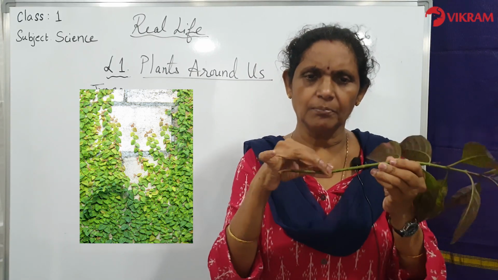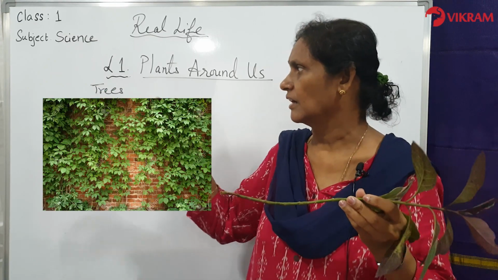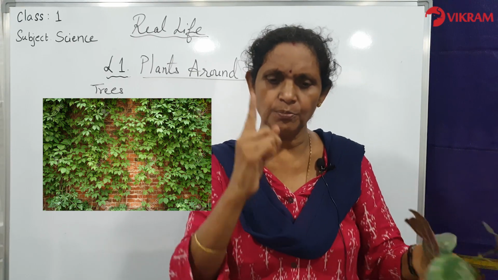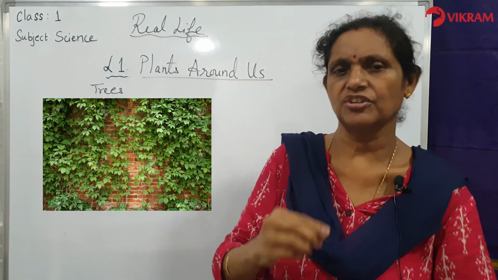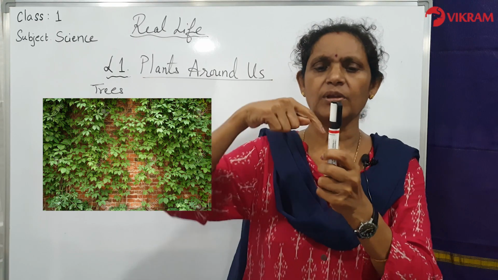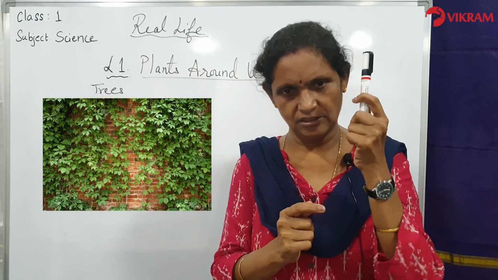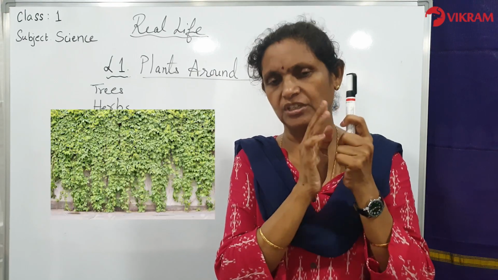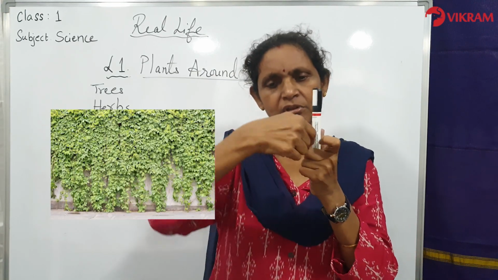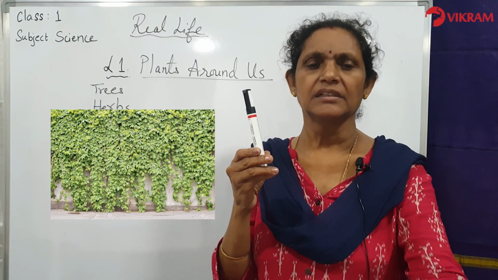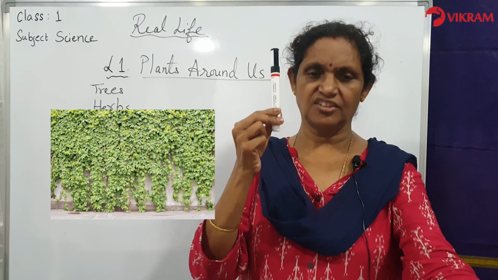So the weak stem is called a climber plant. So this stem needs something to support. So you have to put a stick like structure or a stick something where it will allow the stem to go and twine around the support. So the climbers have learned to climb because they have a weak stem. So these climbers, they need support to grow and stand straight.